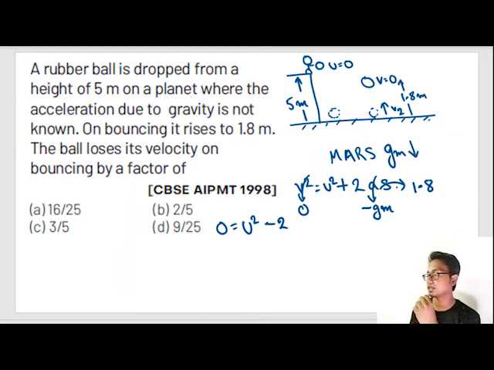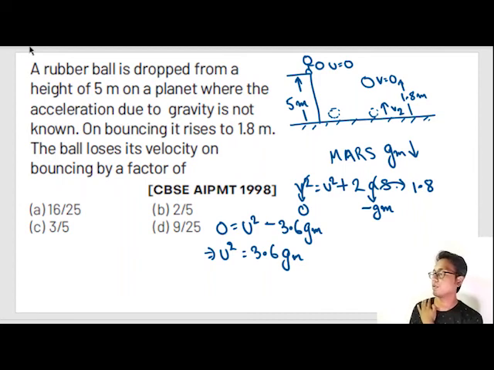1.8 into 2 is nothing but 3.6. So minus 3.6 gm. gm is gravity on Mars, okay? Or u square is equal to 3.6 gm, acceleration due to gravity on Mars. Now, I don't know the value of gm here, but this ball will have some amount of velocity here.